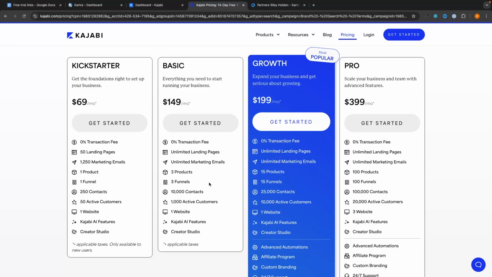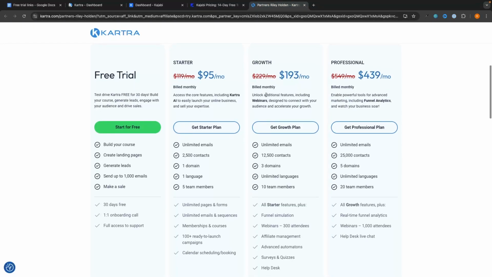However, Kajabi is limited in the amount of active customers that we can have. So an active customer is essentially anybody who is in your course. So if somebody buys your course, they are an active customer. If somebody is in your coaching program, then they are an active customer. And Kajabi only allows us to have 1,000 of these. Whereas on Kartra, there is no limit. So you can essentially enroll as many people into your course as you like without hitting any of these limits.